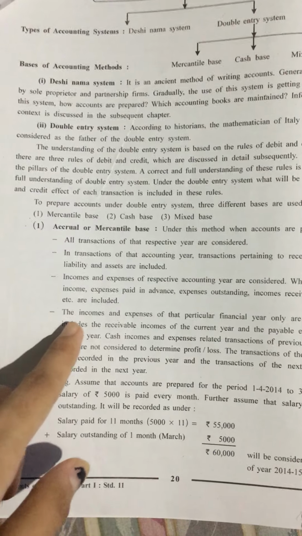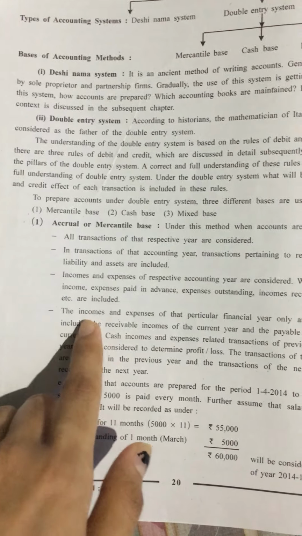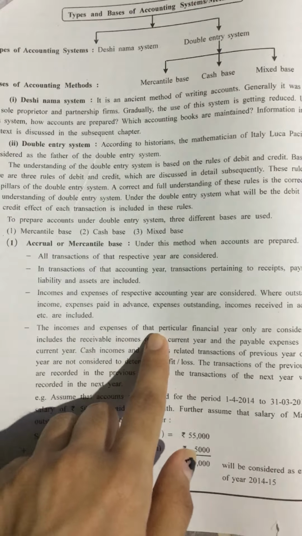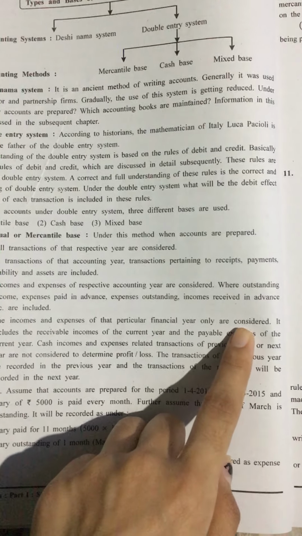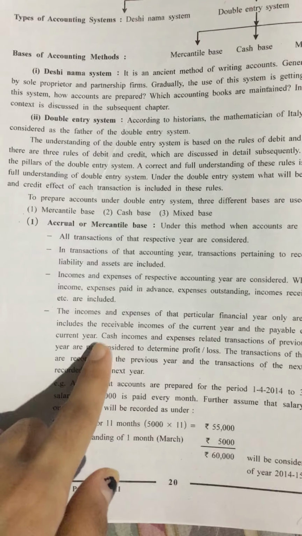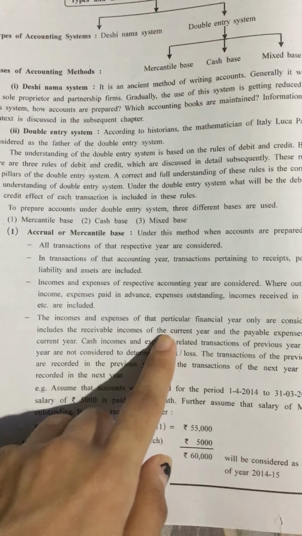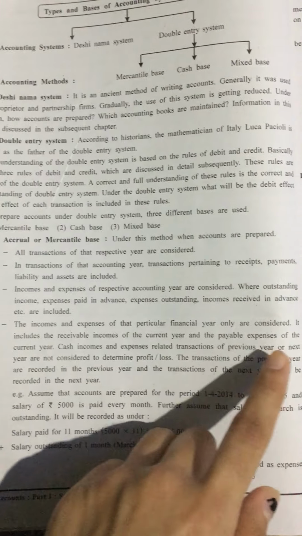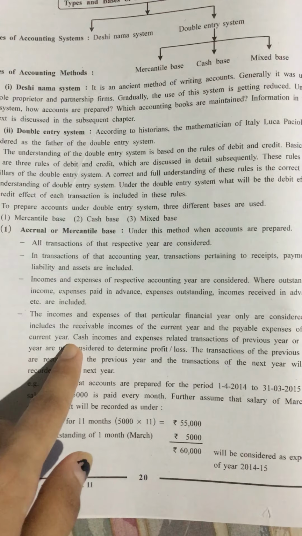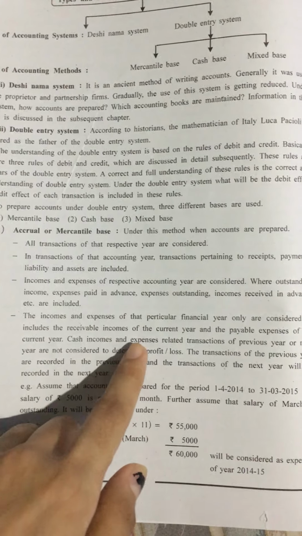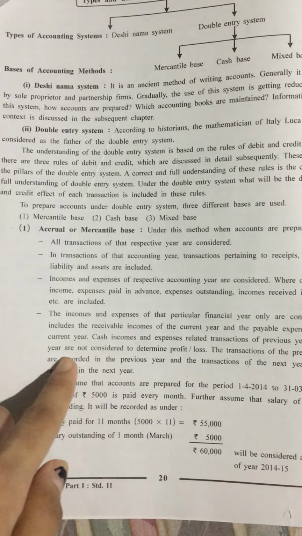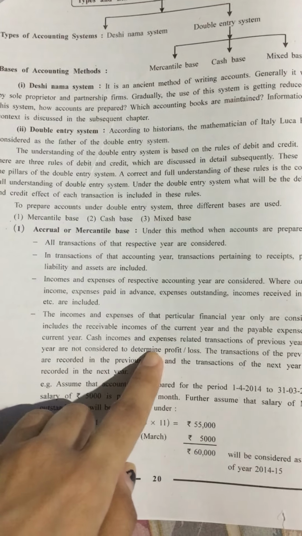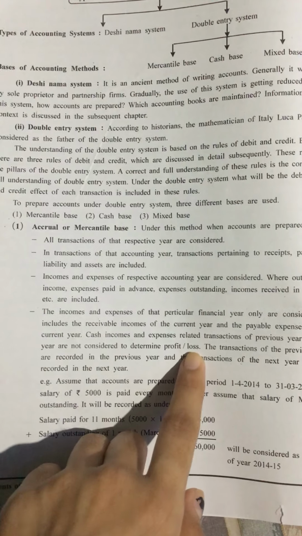The fourth thing is that the incomes and expenses of that particular financial year only are considered. It includes the receivable incomes of the current year and the payable expenses of the current year. Cash incomes and expenses related to transactions of the previous year or next year are not considered to determine profit or loss.